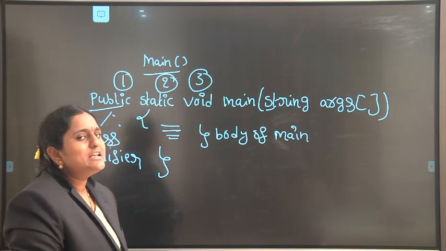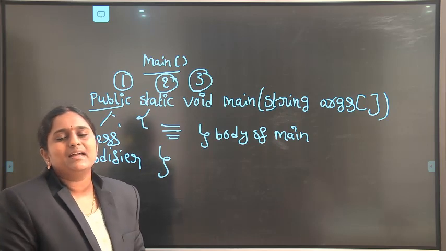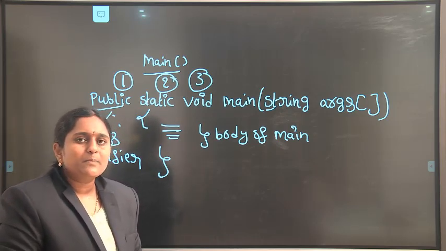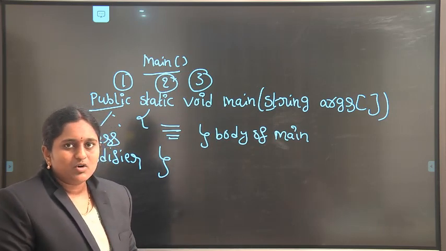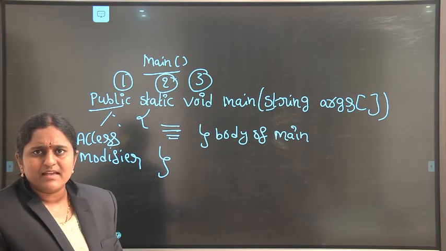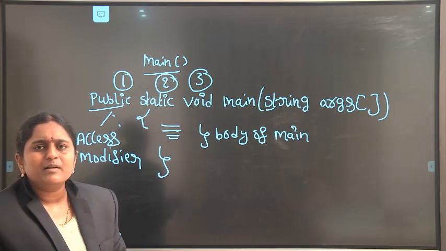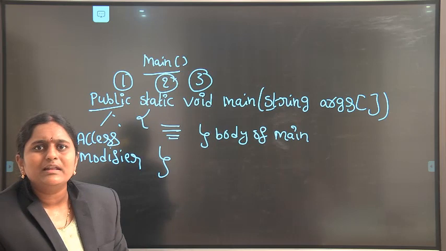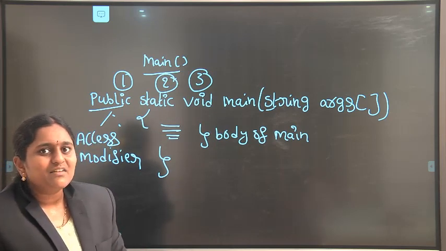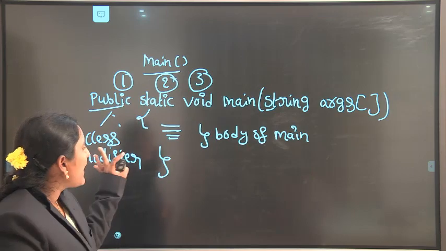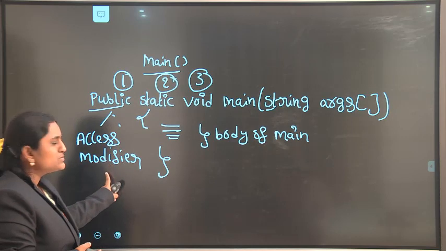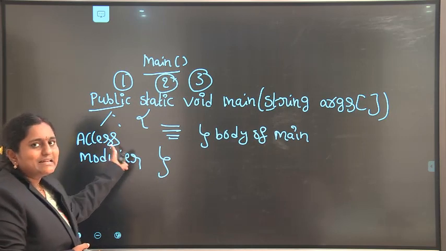Because our main method is public, it means we can access the main method anywhere, throughout the program. It is like public and private properties. Public means roads, railways, everyone can easily access. Private means only the owners of the property can access their properties. So we can restrict the data with the help of access modifiers. Our main method contains public, the access modifier. Public means everyone can easily access.